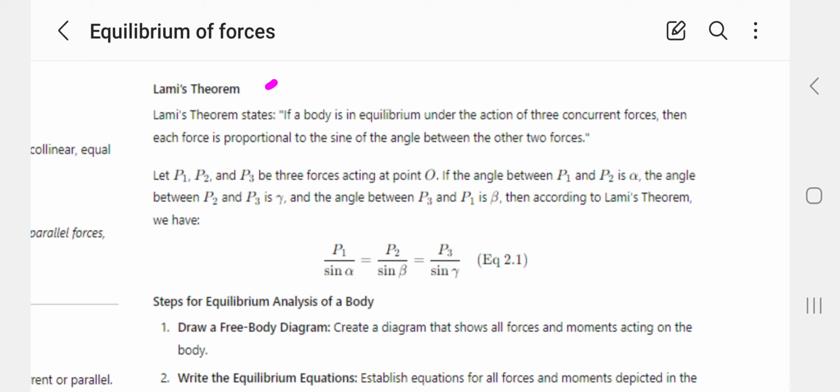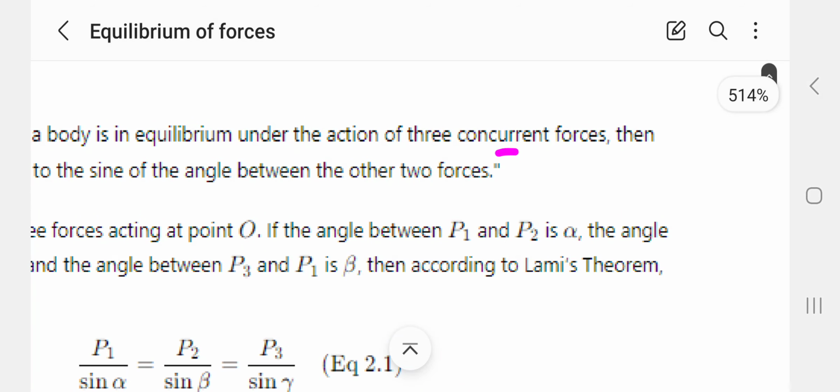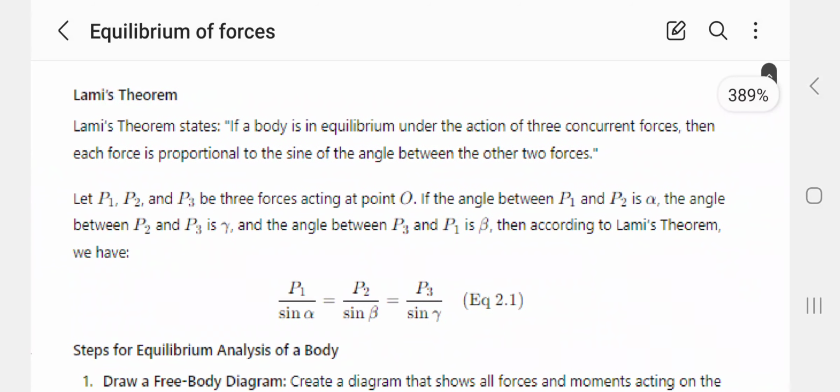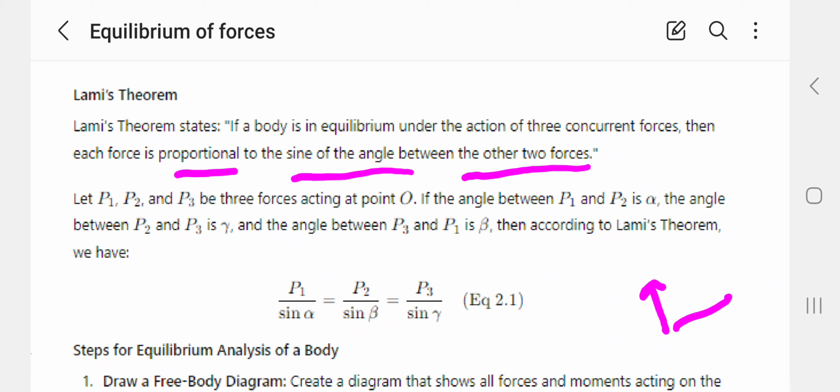Lami's theorem states that if the body is in equilibrium under the action of three concurrent forces, then each force is proportional to the sine of the angle between the other two forces. Suppose these are the three forces.